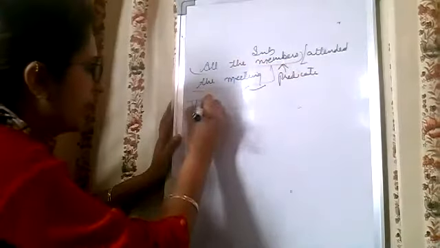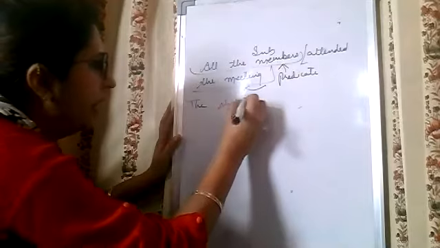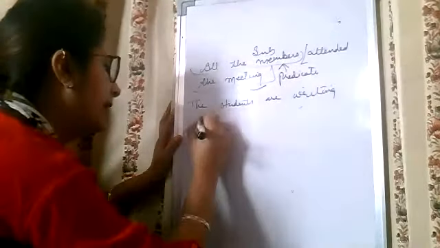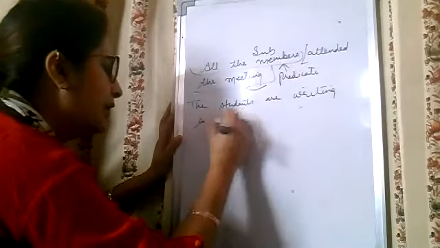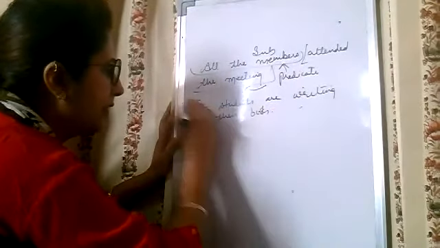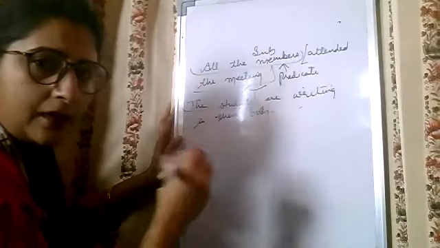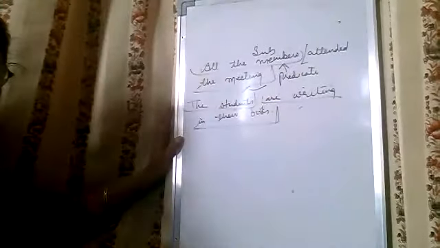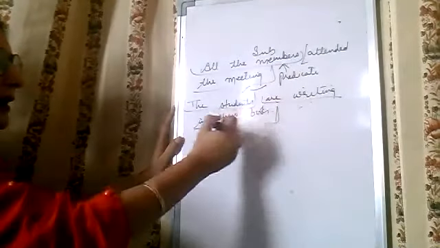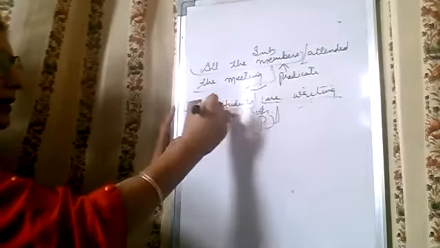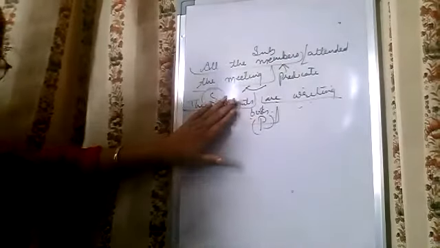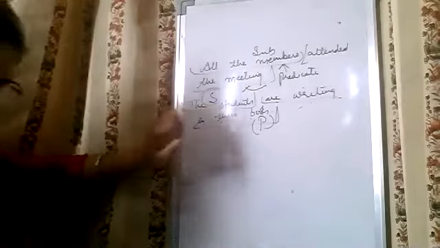For example, the students are writing in their books. Here, what is the subject? The students. What are they doing? They are writing in their books. So "are writing in their books" is the predicate. This is the subject, and this predicate gives us information about the subject, that is, what the students are doing.